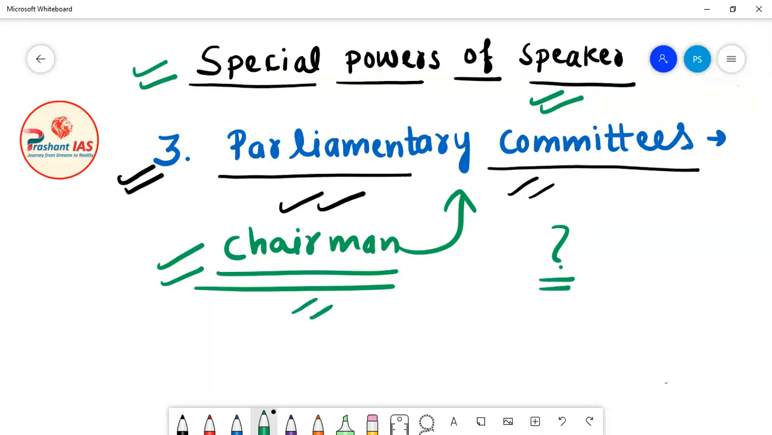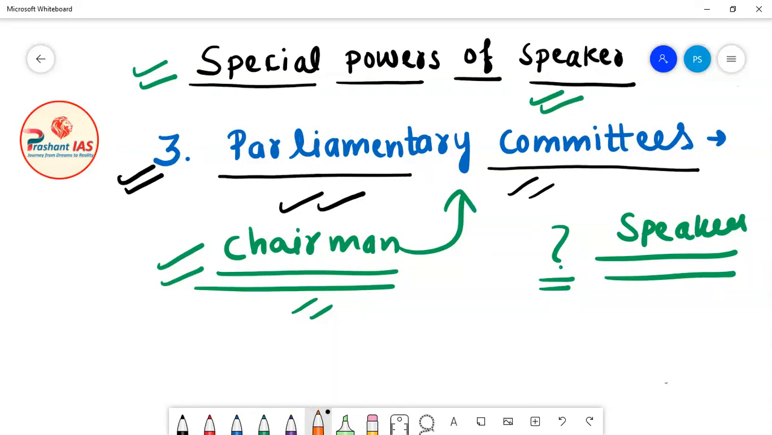This is the sole power, the sole authority of the Speaker of Lok Sabha. The Speaker of Lok Sabha has the power to appoint the chairperson of parliamentary committees. Now, what is a parliamentary committee? This I will teach you in a separate lecture on parliamentary committees. For the time being, you just understand that this is the special power of the Speaker of Lok Sabha to select, to appoint or to nominate the chairperson of the parliamentary committees.